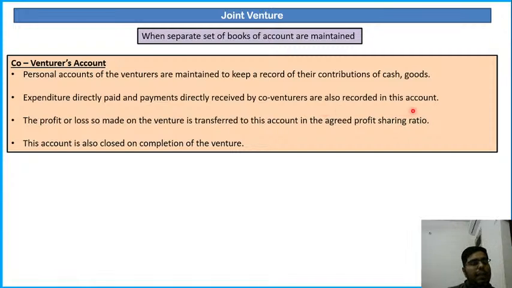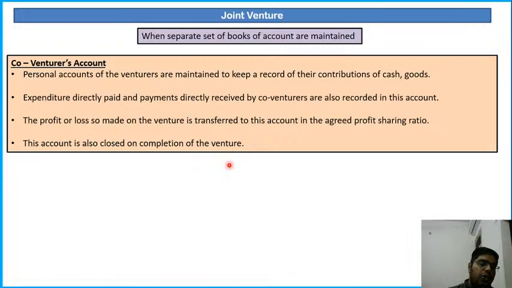Any payment to an outside party directly paid by the co-venturer is recorded in co-venture account, and any amount directly received by the co-venturer is also recorded in co-venturer account. The profit or loss made on the venture is transferred to this account in the agreed profit sharing ratio. Ultimately, this account will be closed on completion of the venture.